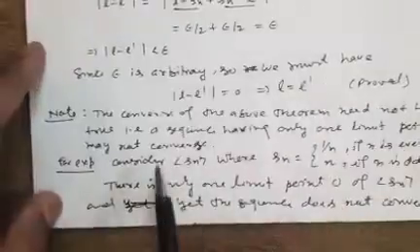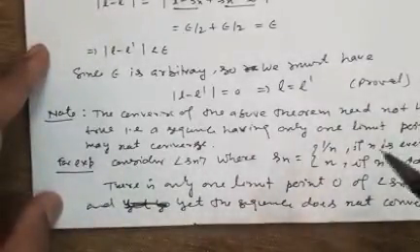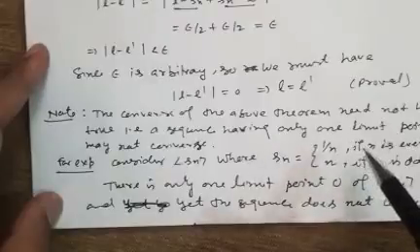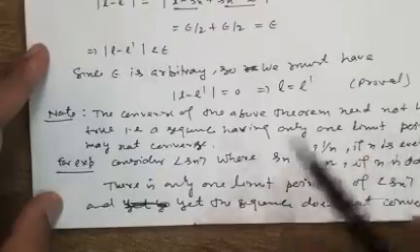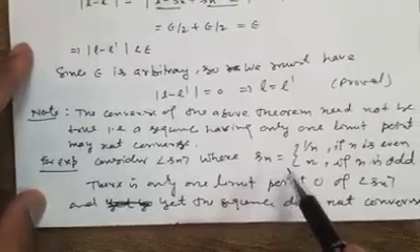Now there is a note: the converse of the above theorem need not be true. It means a sequence having only one limit point may not converge. This is the example for verification.